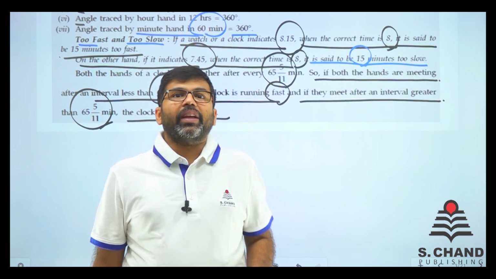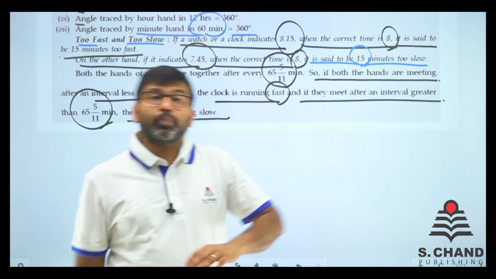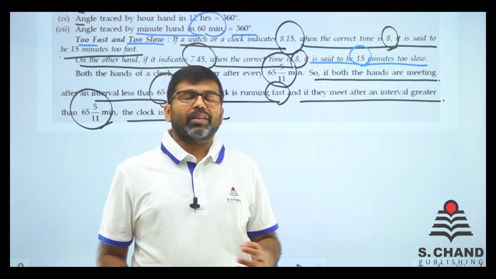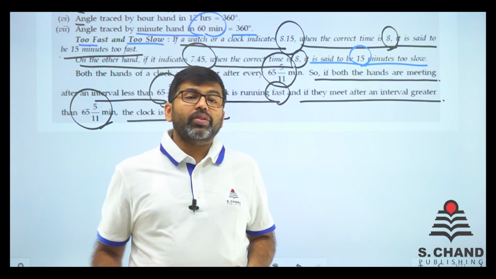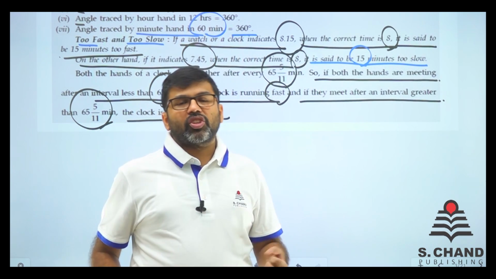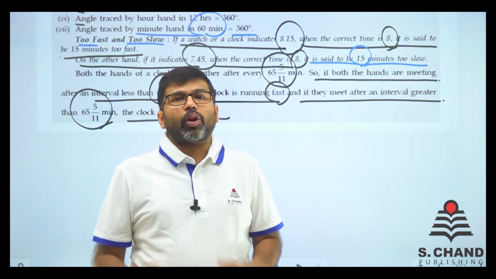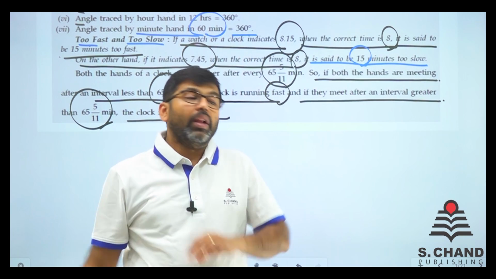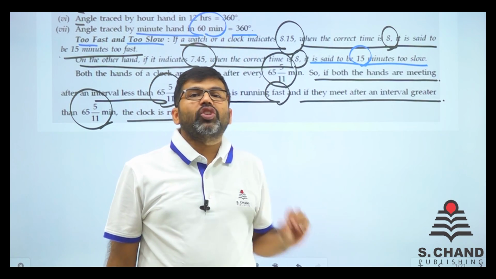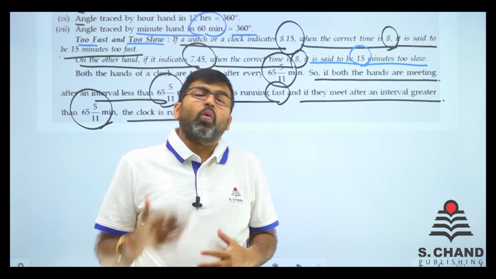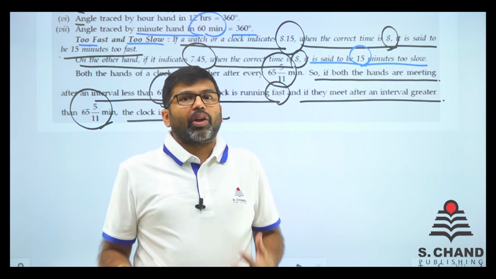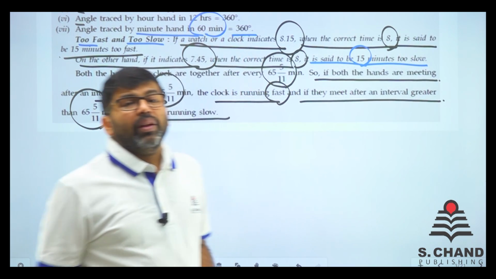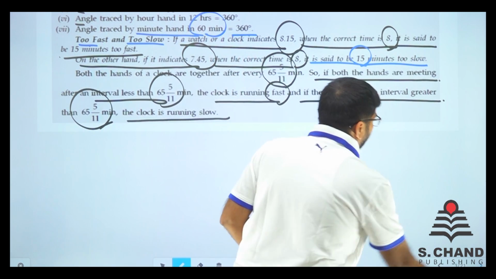S. Chand publication has put it in the quantitative part because it is all about angles and numbers; you have to do some calculations. Calendar and clock generally come in the reasoning section, but we have put it here because it has more calculation. Where there is calculation, it is quantitative aptitude, that means maths. So let's do some questions.